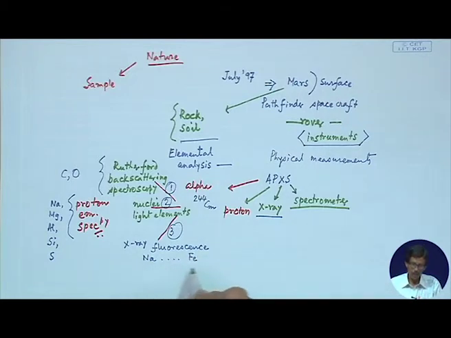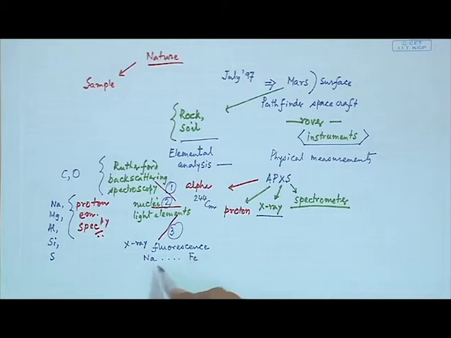A large number of these species have a very characteristic fluorescence pattern that can be identified, the way we talk about the flame test in our school days: sodium gives a characteristic color to the flame, and similarly potassium can also give the flame test. This is an emission technique. X-ray is utilized for the excitation, and the emission takes place in terms of fluorescence. So, that can be analyzed for all these elements.